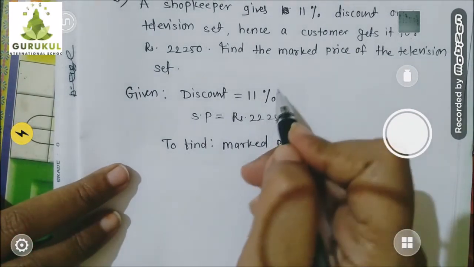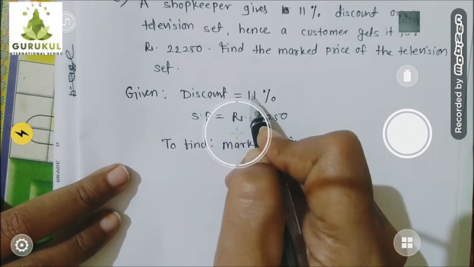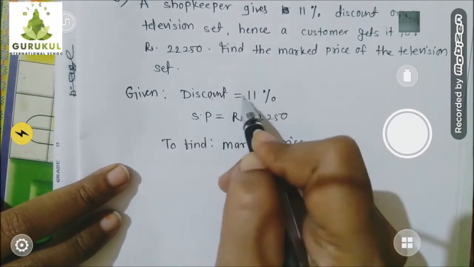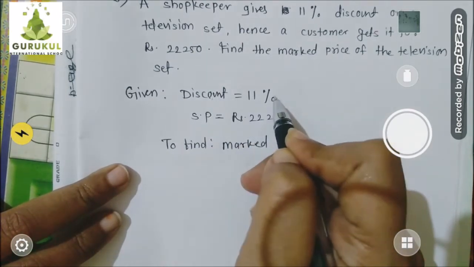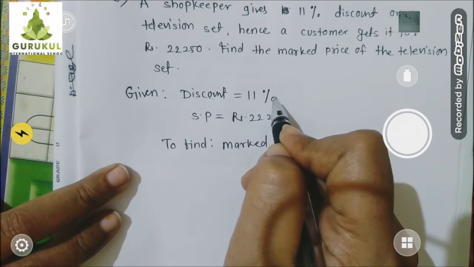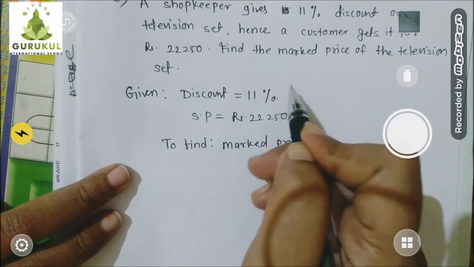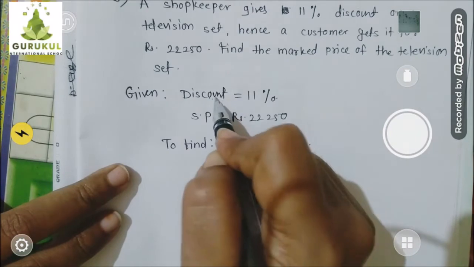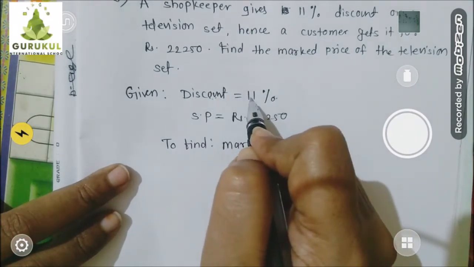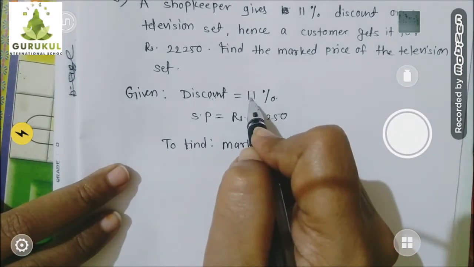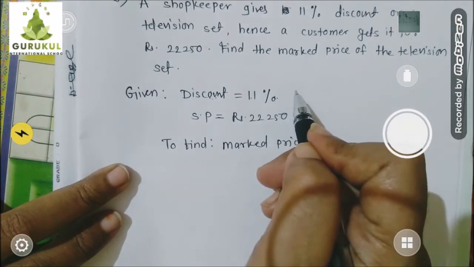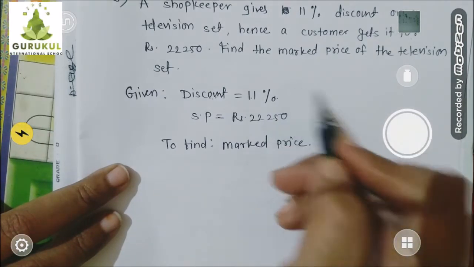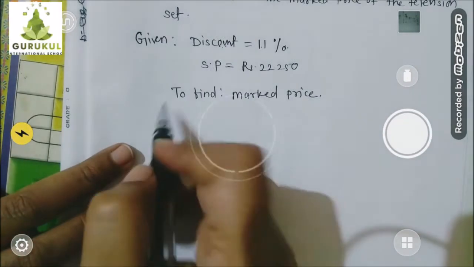First I will start with the meaning of discount percent. Everyone knows the discount is 11%. Its meaning is, if the mark price is 100 rupees, then the discount given is 11 rupees. Am I right? And at that time what would be the selling price? That also we will find out, children.